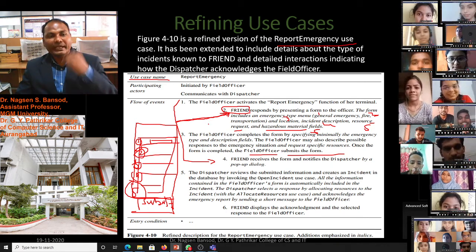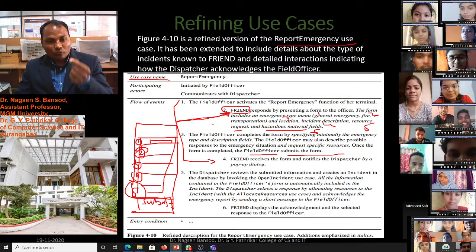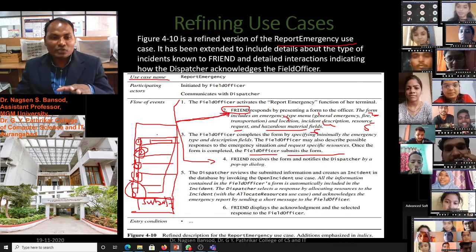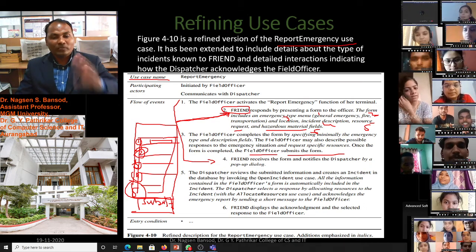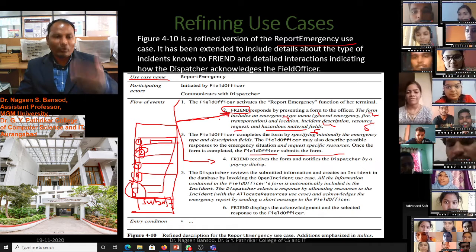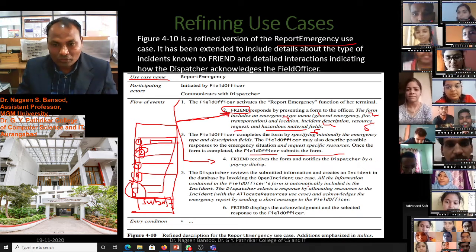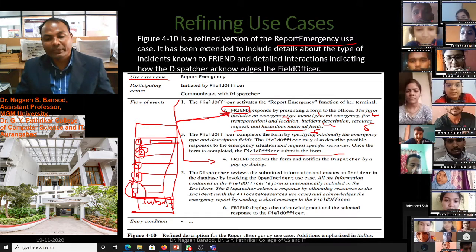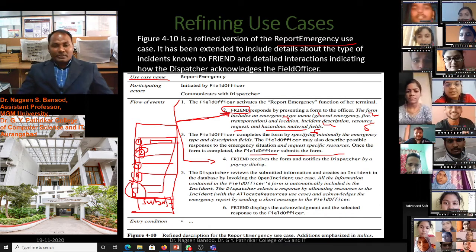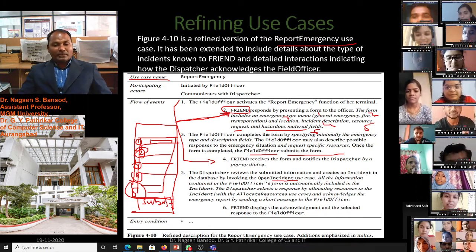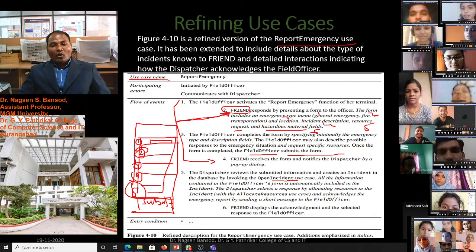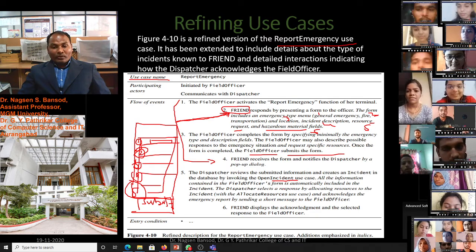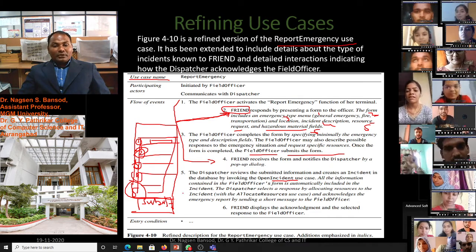Now another use case will be created for showing the processes of the software, what will be performed by the friend software. The friend software will create an incident in the database by invoking the open incident use case. Here the open incident use case will be created by the friend's software, and all the information contained in the field officer form is automatically included in the incident.